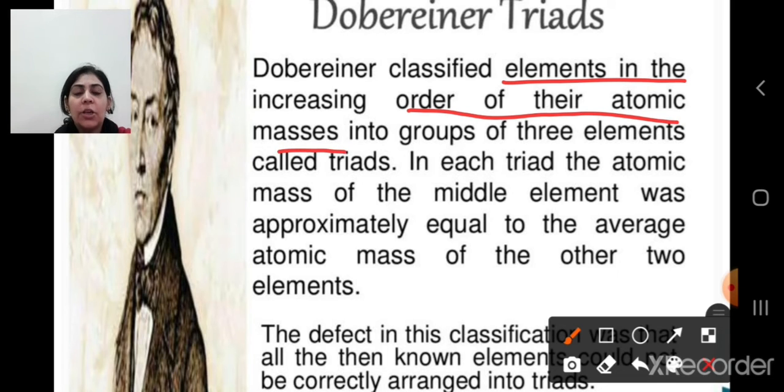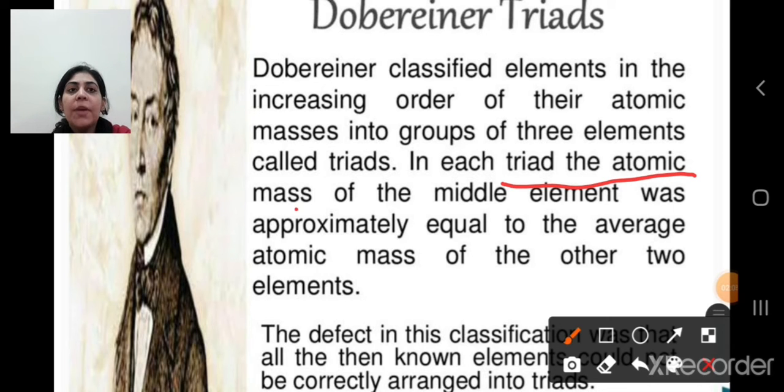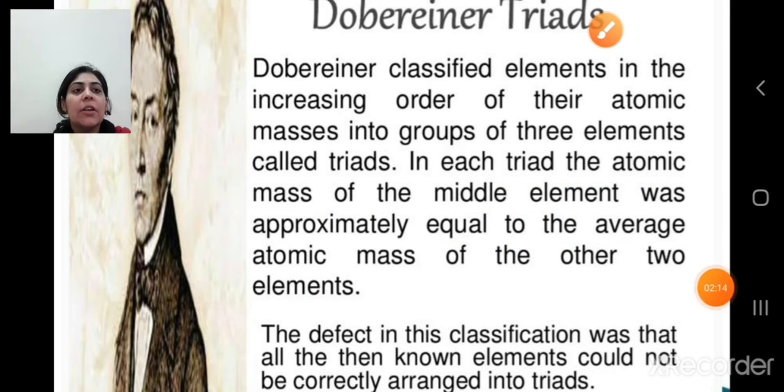So Dobereiner classified the elements in increasing order of their atomic masses. He took a group of three elements and arranged those three elements in order of their increasing atomic masses. So Dobereiner found that in each triad the atomic mass of the middle element was approximately equal to the average atomic mass of the other two elements. This was the Dobereiner triad law. So there was one defect in the classification given by Dobereiner. The defect was that this law was applicable only up to a few triads, only up to a few elements. After that, for the coming elements, the law was not applicable.